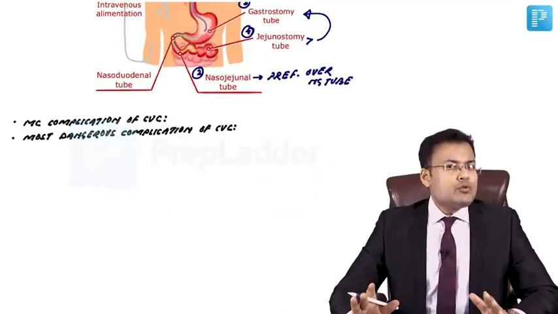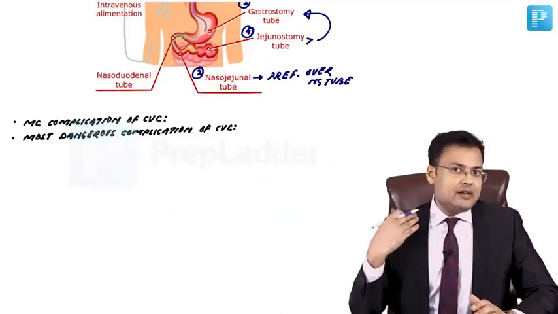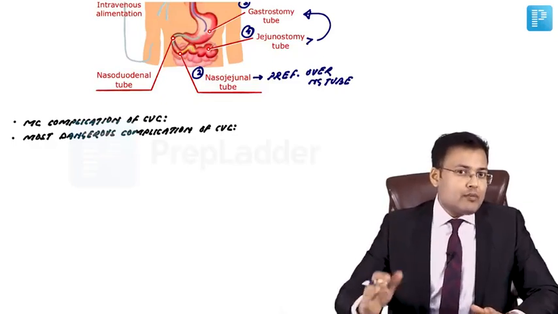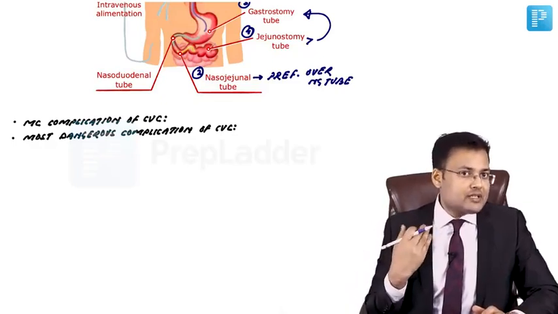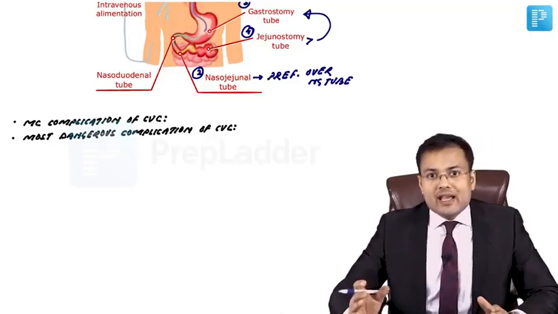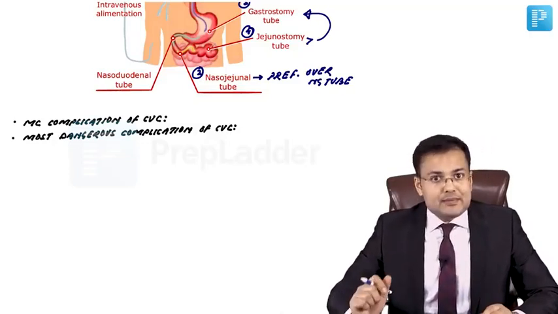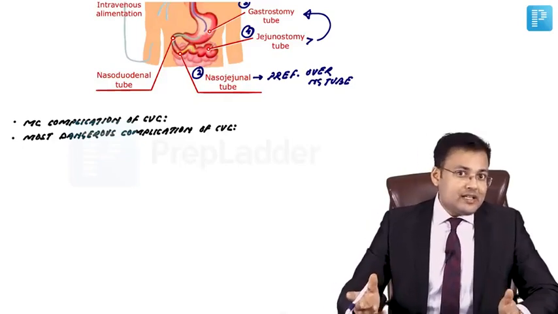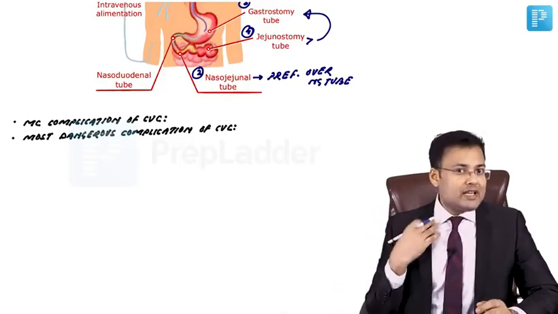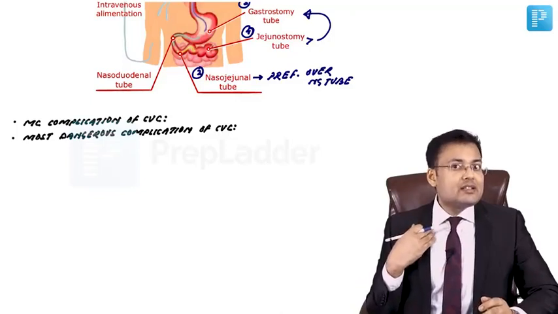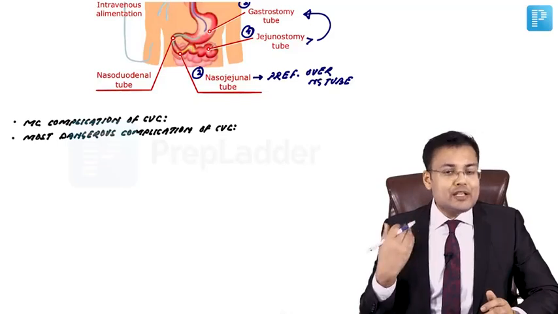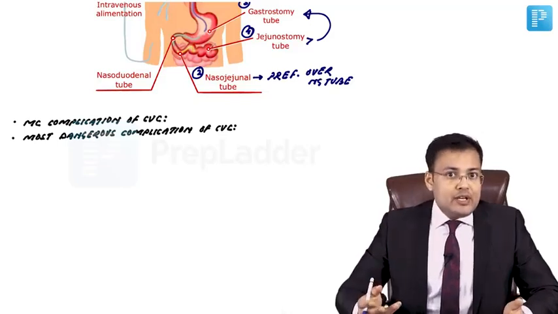There are two questions which are frequently asked in relation to central venous catheterization. What is the most common complication? This is catheter related sepsis. And what is the most dangerous complication? You might have seen in the ICUs, whenever the anesthetist inserts the central line into the subclavian vein, there is injury to the apex of the lung and it can lead to pneumothorax.